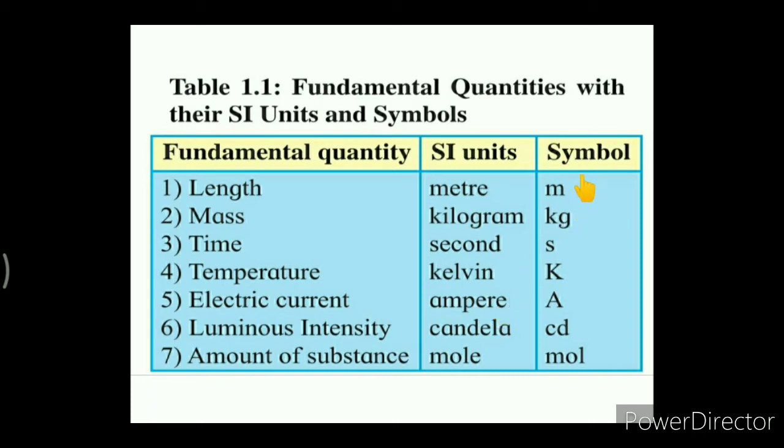But when we are using the symbol for the SI unit, we have to take care that meter is to be represented as a small m, kilogram as a small kg, second is to be written as a small s. But when we are writing the symbol of Kelvin, it is to be represented as capital K. The symbol of ampere is to be written as capital A. So this is the difference while writing the symbol of any SI unit.